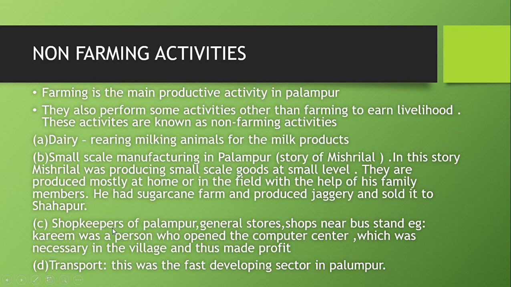The next, after dairy and small scale industry, is shopkeepers of Palampur. Shopkeeping was also a non-farming activity: general stores, shops near the bus stand, etc. And even here an example is given in your textbook about Karim. Karim was a person who opened a computer center, which was necessary in the village, and thus made profit. Then transportation, a non-farming activity. This was a fast developing sector in Palampur because there was a good road maintained between Palampur, Raiganj and Shahpur.